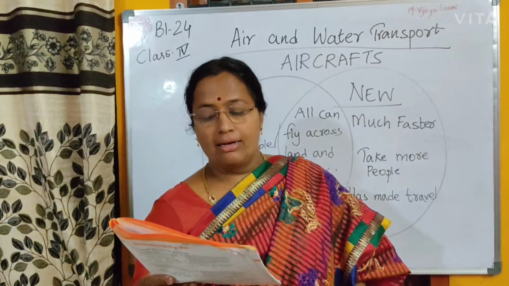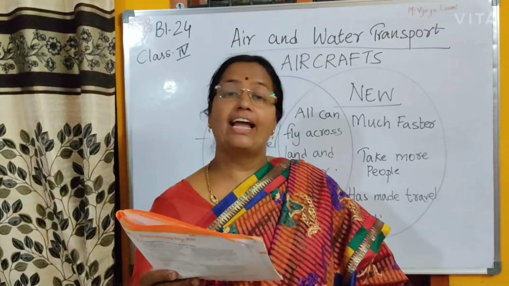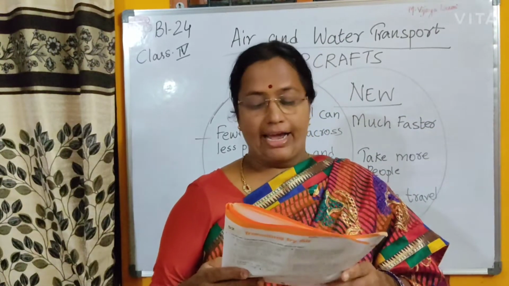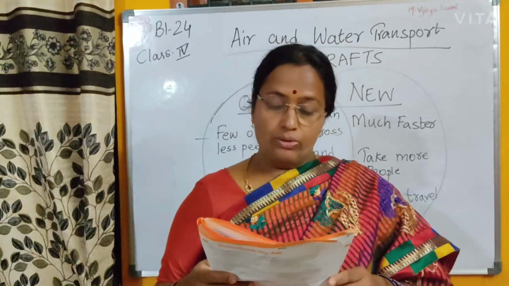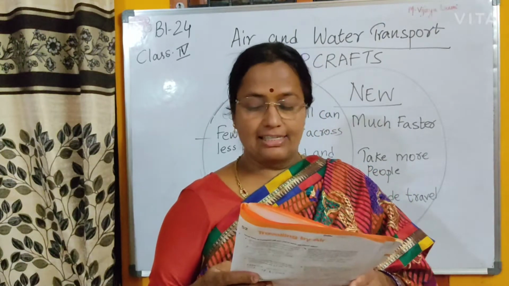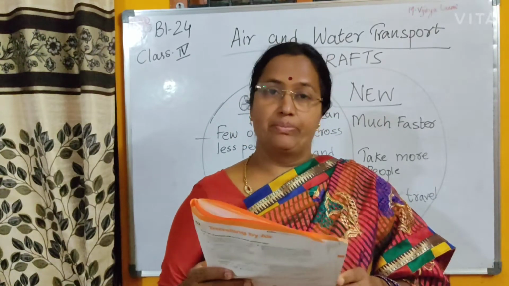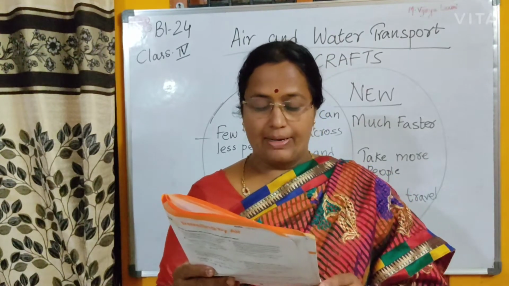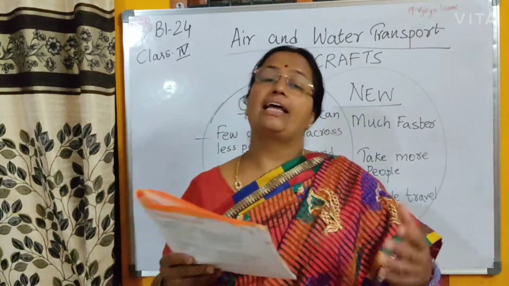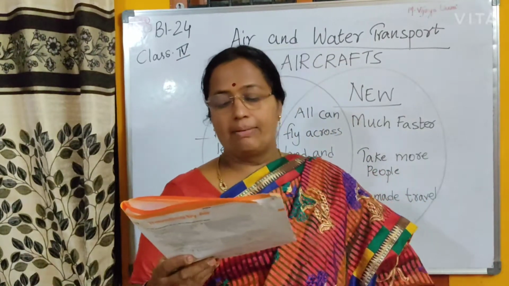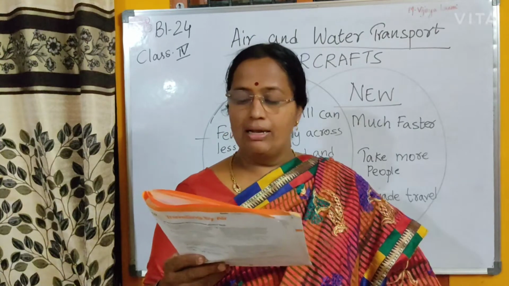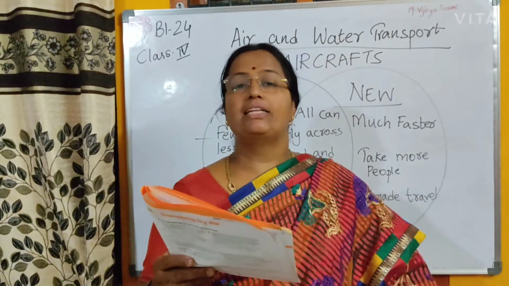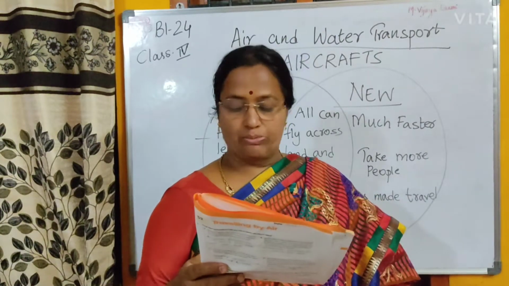Modern aeroplane, you should write HIGH. Under modern aeroplane, in that box you write high. Under hot air balloon, you write less, LESS. Flyer 1, medium. Then how many people do you think each of these can carry? Modern aeroplanes can carry many people at a time. Hot air balloon, 1 or 2 people. Flyer 1, a few people. So what is the similarity between these three? All of them are air transport.